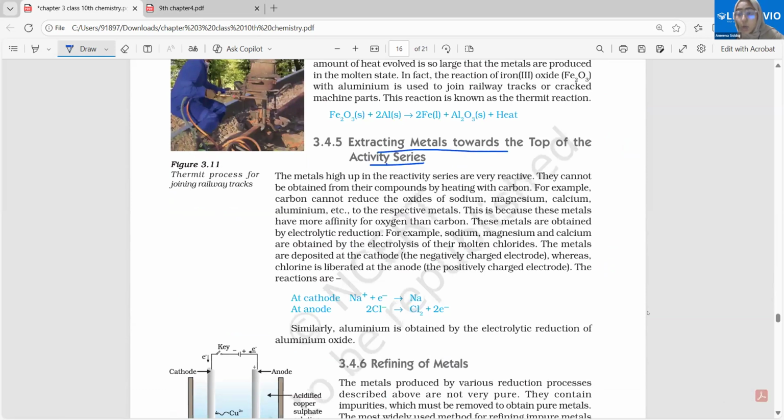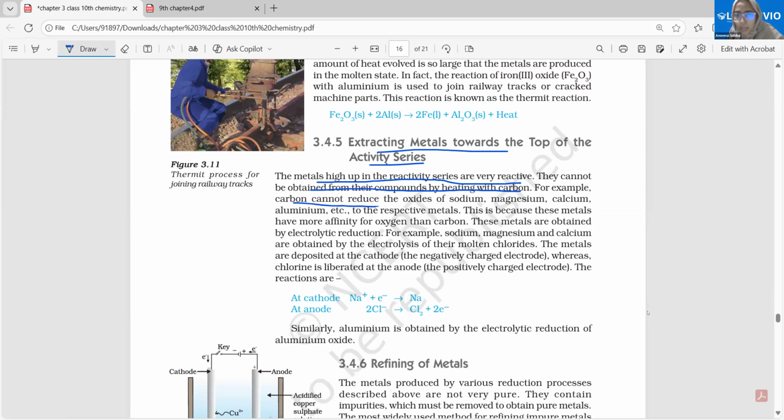Extracting metals towards the top of the reactivity series. The metals high up in the reactivity series are very reactive. They cannot be obtained from their compounds by heating with carbon. What is the use of carbon here? Generally, carbon is used as the reducing agent. But these metals are so highly reactive that carbon cannot be used as a reducing agent, because they have such a high affinity for oxygen.